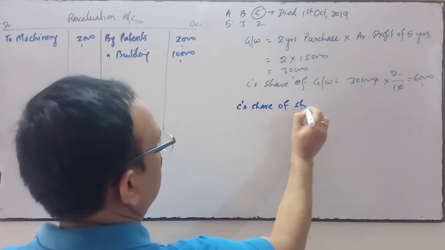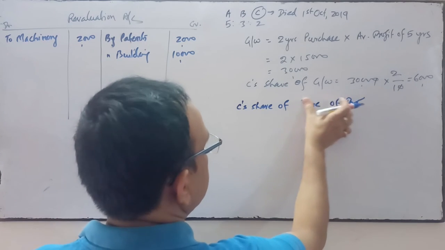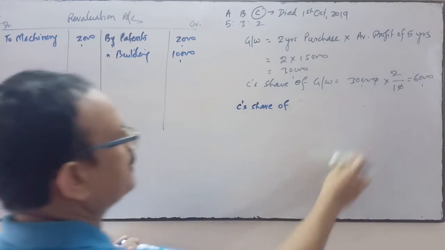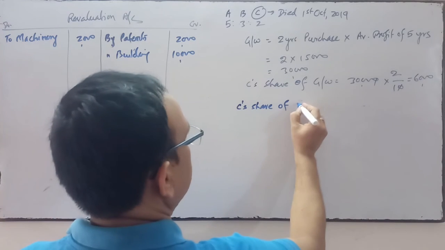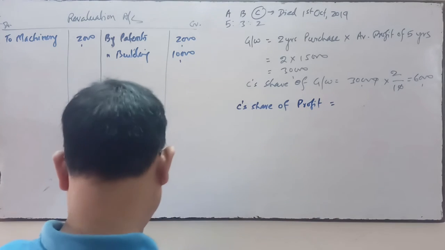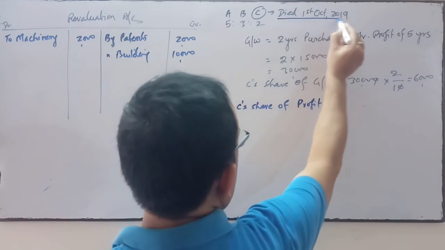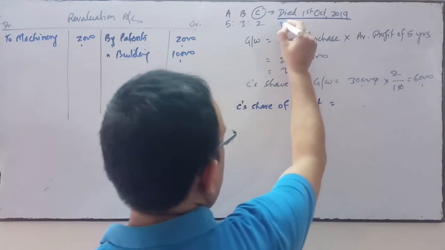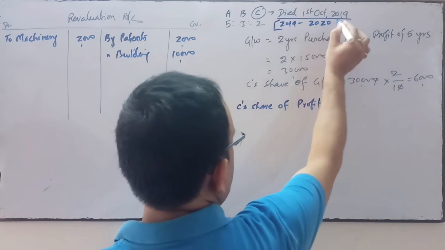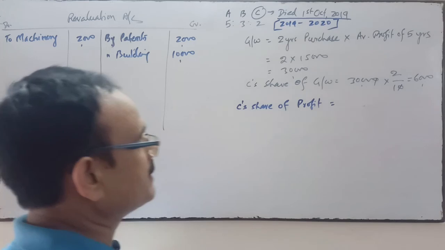In 2019-20 financial year C died on 1st October. So April, May, June, July, August, September, 6 months.